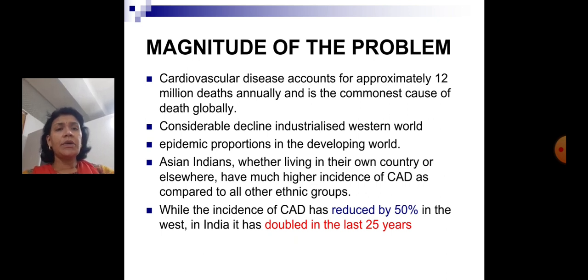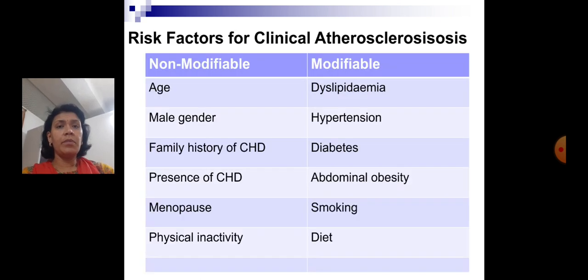Asian Indians, particularly, whether living in their own country or anywhere else, have a much higher incidence of CAD when compared to all other ethnic groups. While the incidence of CAD has reduced by 50% in the West, in India it has doubled in the last 25 years. So we have to be very vigilant to tackle and halt this problem.